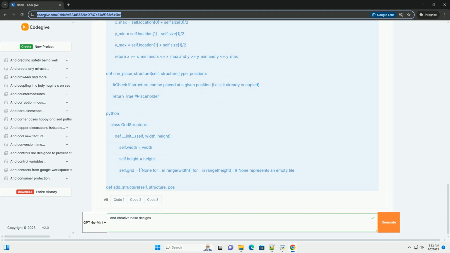6. Exploiting weaknesses in game AI. Concept: in single-player scenarios, analyze the AI's behavior and create base designs that take advantage of their limitations. This involves a lot of trial and error.